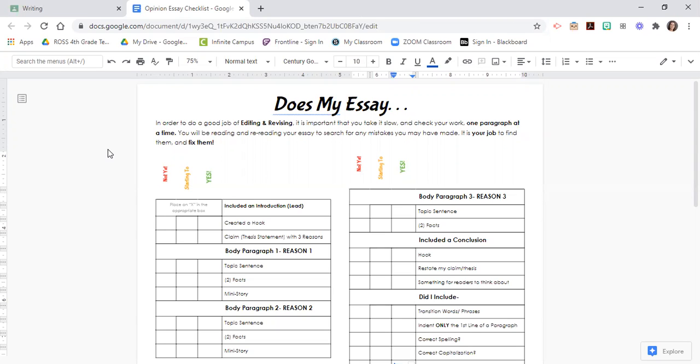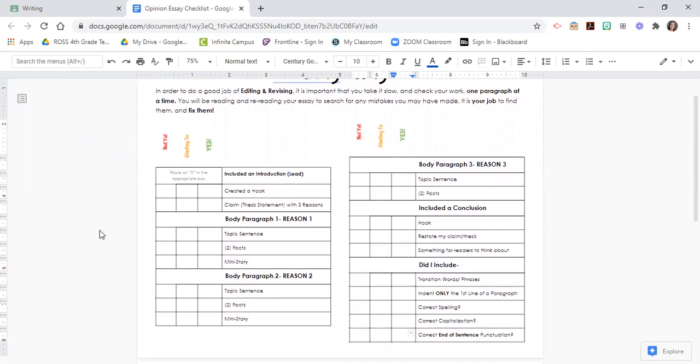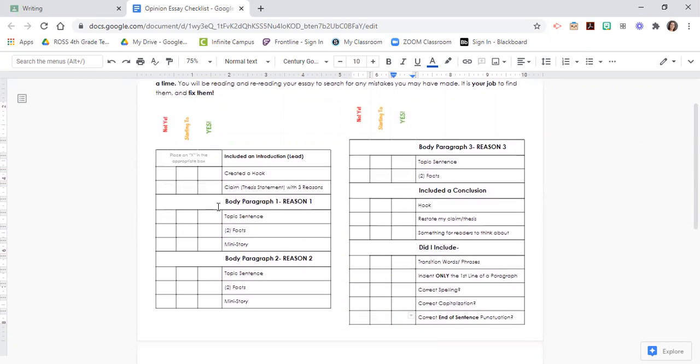It is your job to find them and fix them. So in my checklist here, I have broken it out by each section of your essay. We have an introduction, reason 1, reason 2, reason 3, the conclusion, and then other things that you need to make sure that you have included.